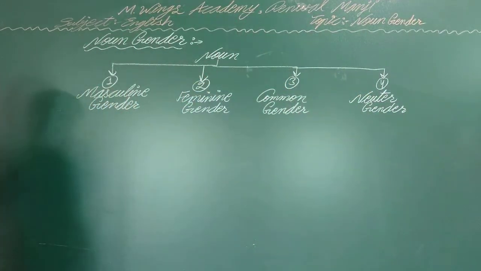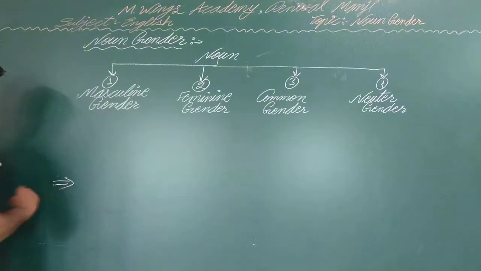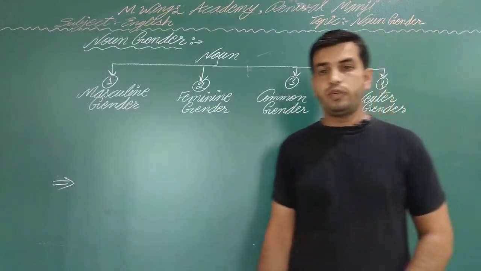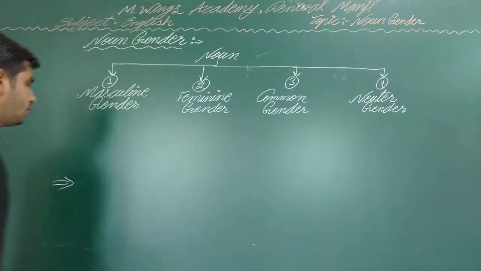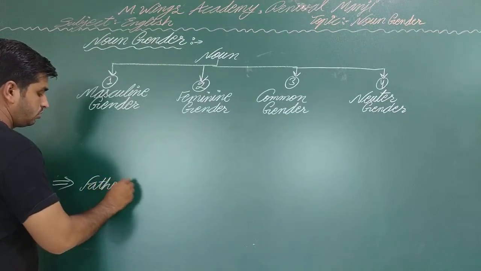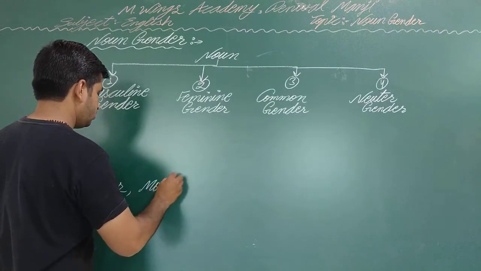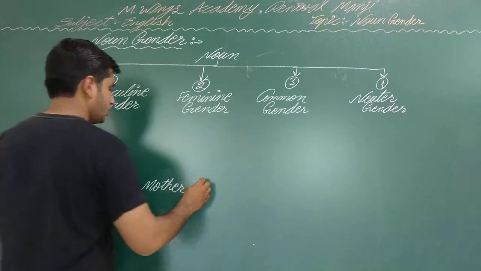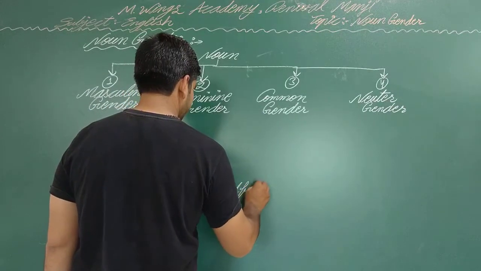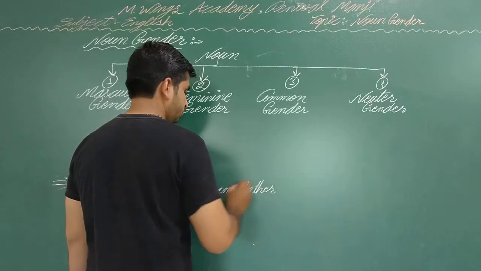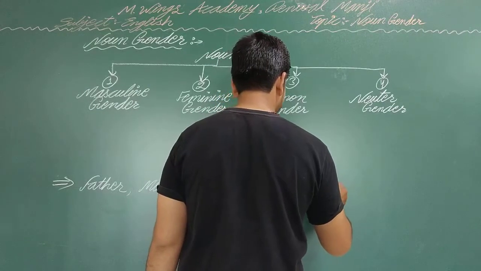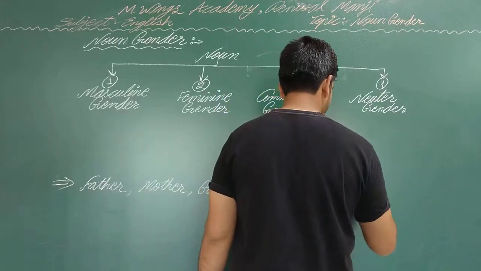So here I am writing some names of persons who live with us in our home, in our family. Here I write father, with our father is also our mother, such as grandfather, grandmother. You can say your brother also, sister.